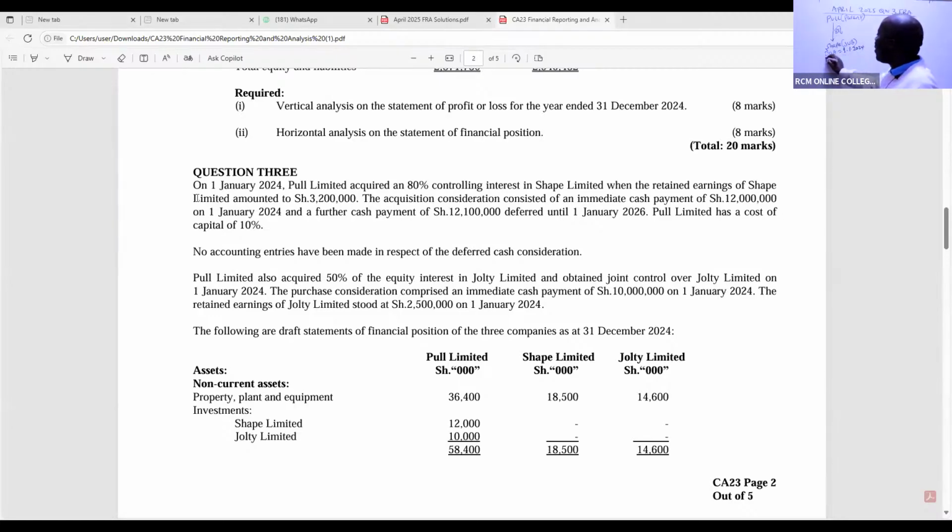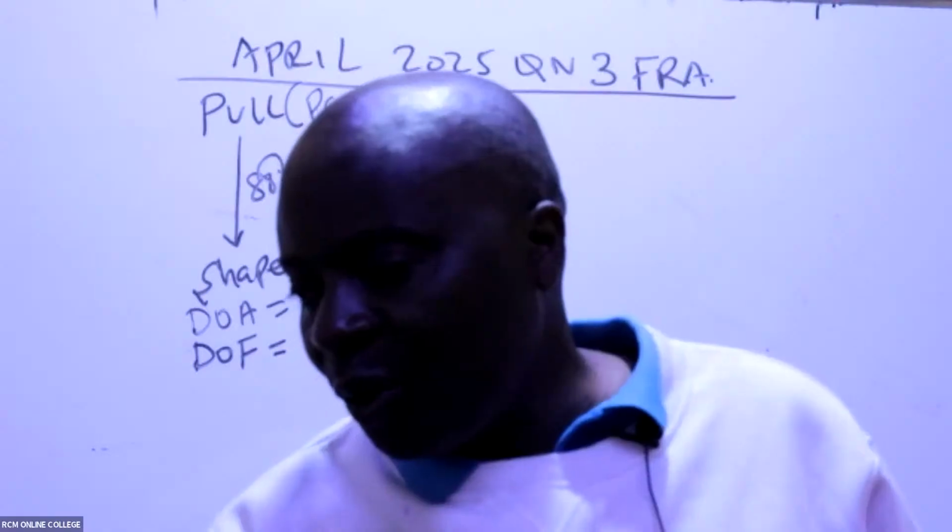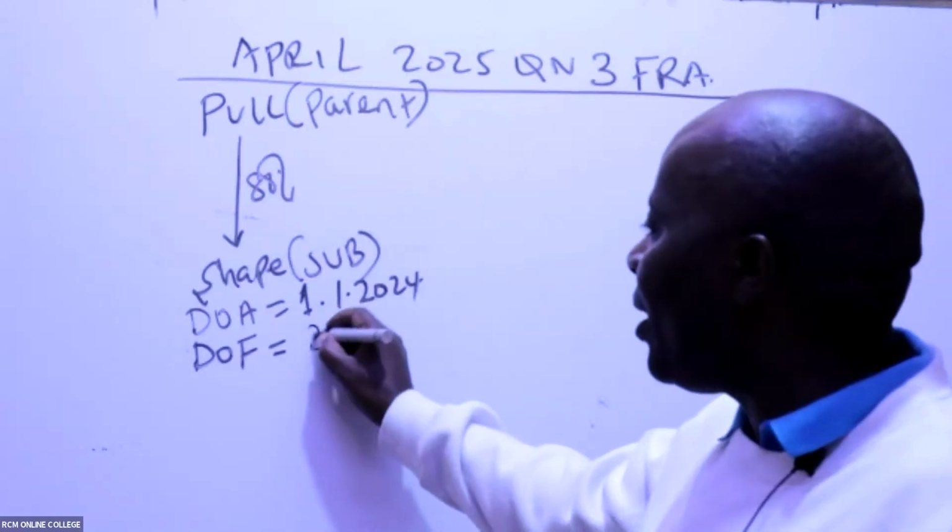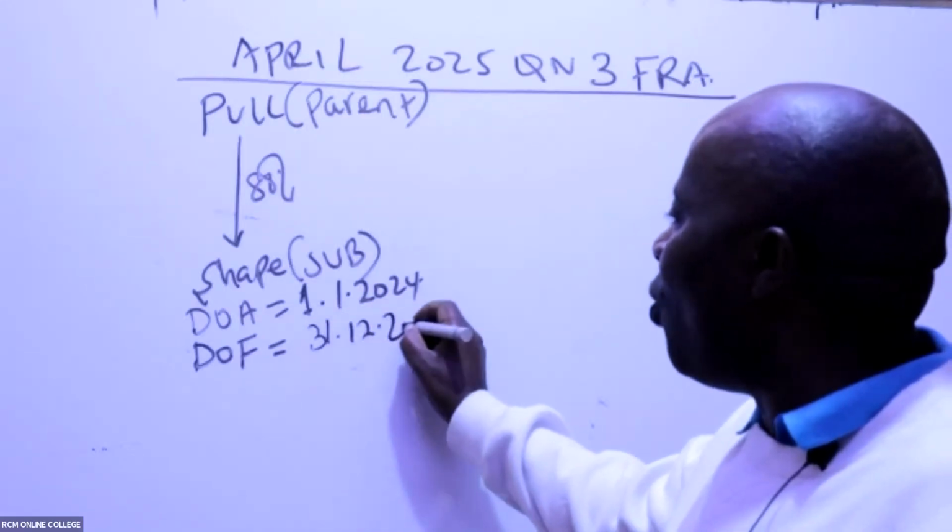And then straight away, if you're a good student, you know that the next thing will be for you to write the date of the financial statements given. If you read this very well, we have the date of the financial statements here. It's here, 31st December 2024.